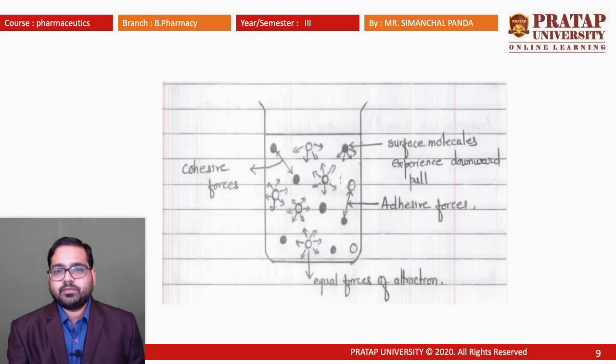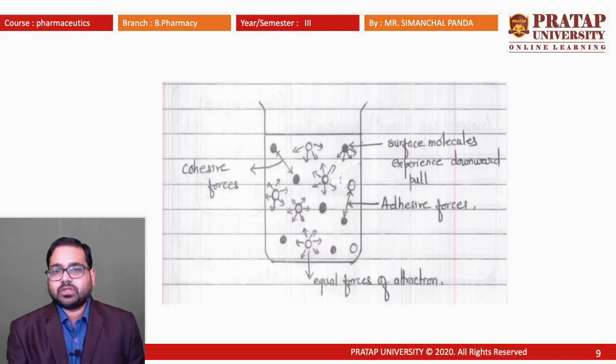Here in the diagram it has been explained. We can see the molecules which remain inside the liquid medium have attractive forces. Each molecule attracts another molecule inside the liquid phase. Similarly, at the liquid and gaseous phase, molecules also attract each other. So if it is remaining inside one single phase and the attraction between the molecules takes place, then that is known as the surface tension, whereas if two different phases are there, then that is known as the interfacial tension.